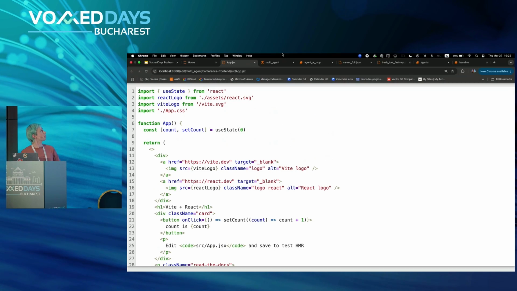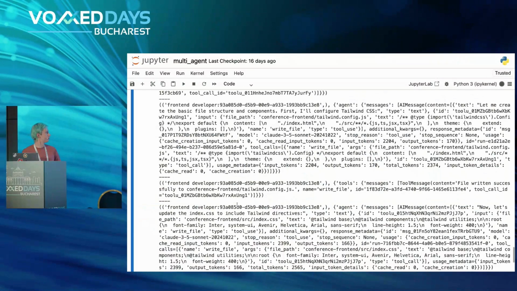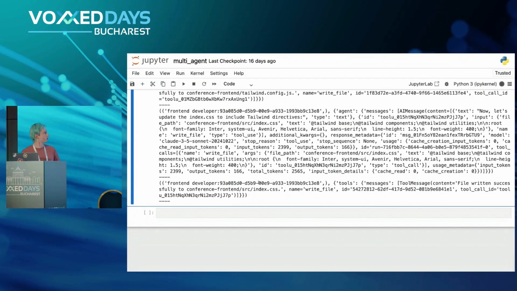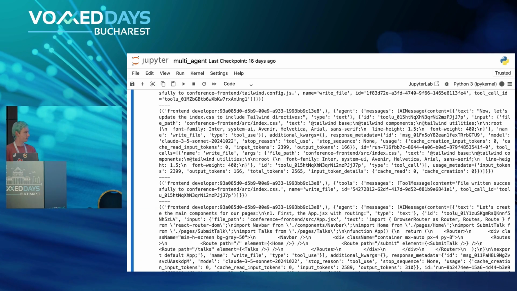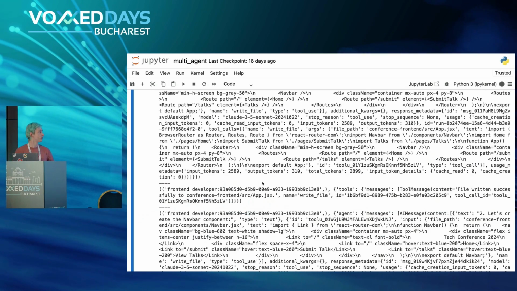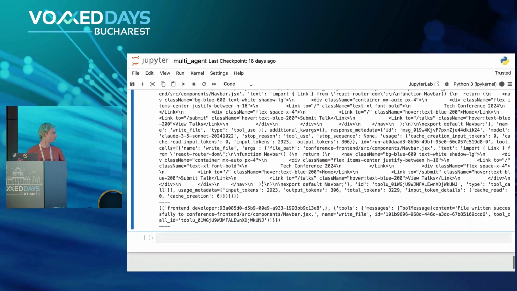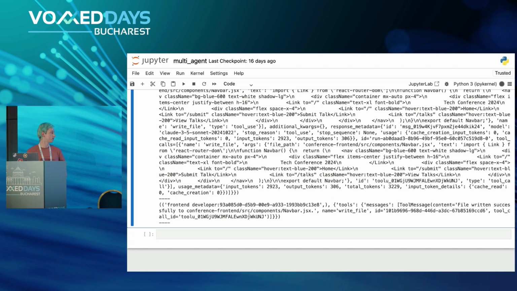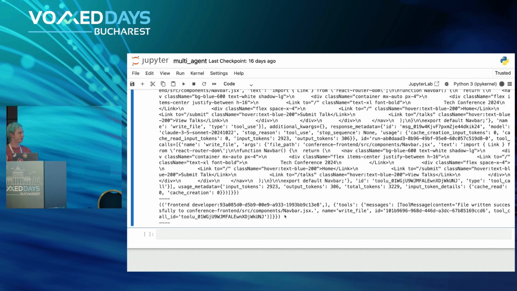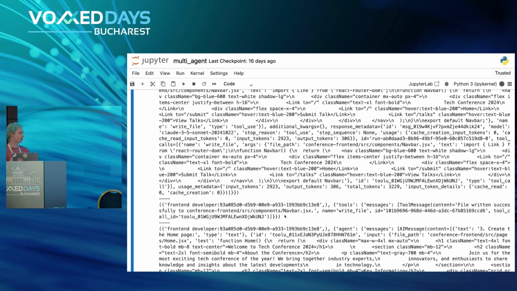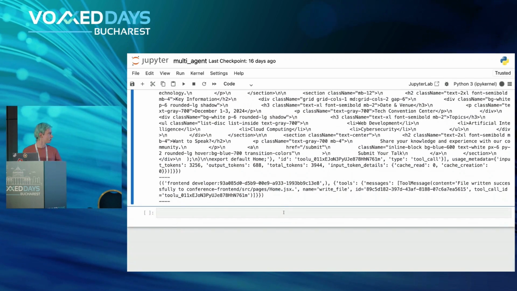And it usually does take some time because they would need to go back and forth. Hopefully soon the backend engineer also will kick in and ask us something, or maybe not. But basically, you can follow all the progress through the output. It will just create some files and do all the typical boilerplate coding for us.